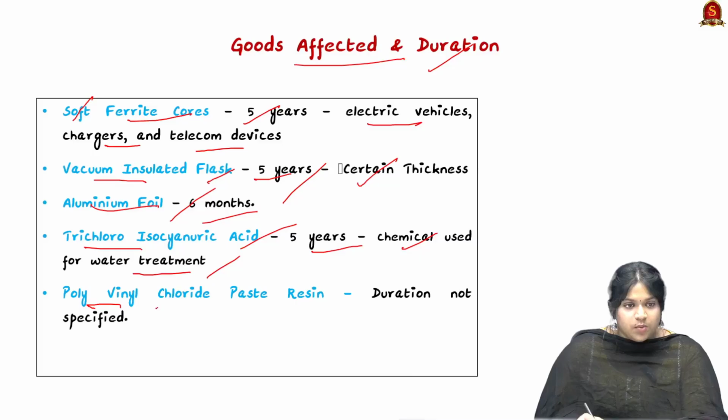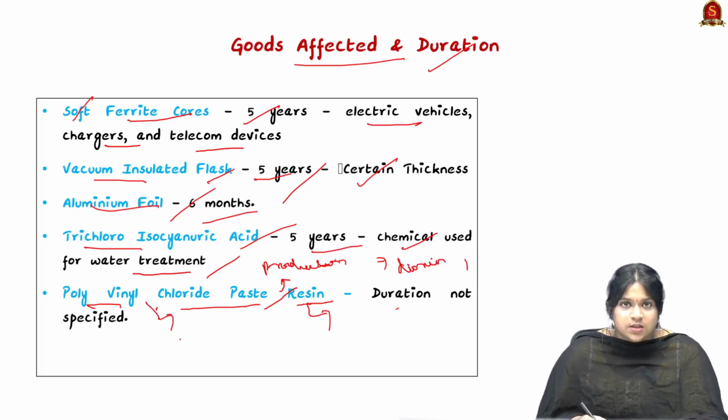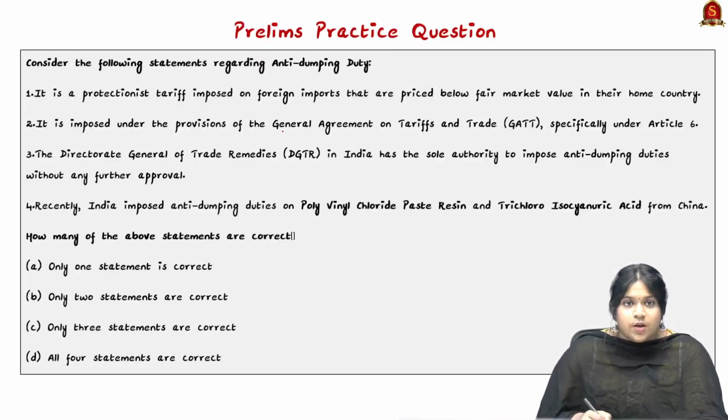And next is the polyvinyl chloride paste resin. Here the duration is not given, but we all know this resin is used for coating of many walls, floors and so on. This is not that toxic, but its production is more hazardous as it produces toxic pollutants such as dioxin, and also vinyl chloride, which is known as a carcinogenic pollutant known to produce cancer cells. So there have been anti-dumping duties on these products. I hope the article is clear.